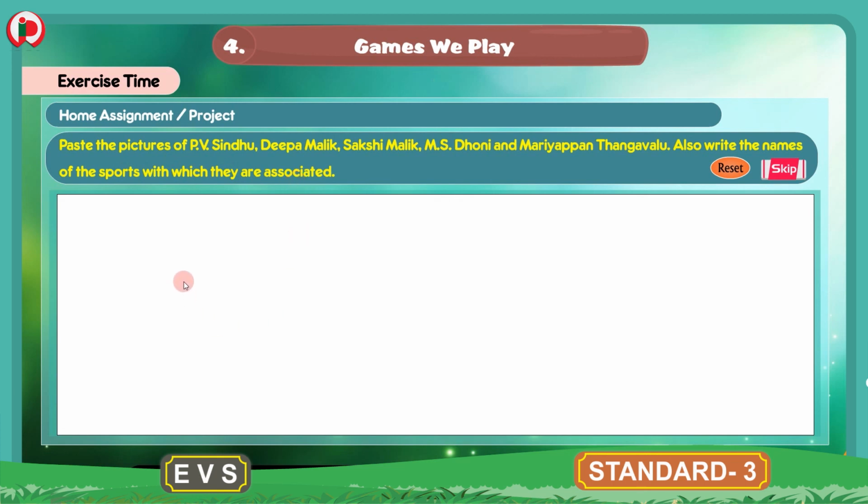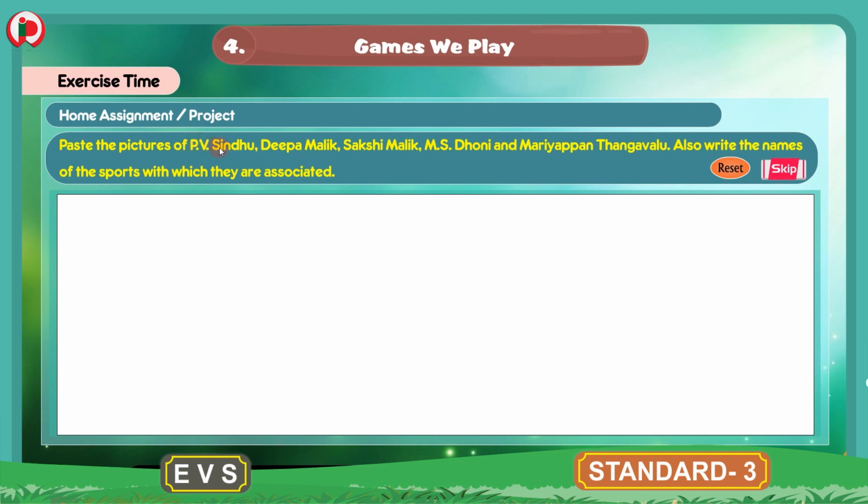So children, you should collect the pictures of these people. Who are the names? What are the names given here? P.V. Sindhu, Deepa Malik, Sakshi Malik, M.S. Dhoni and Mariyappan Thangavalu. You collect the pictures of these people and paste in your workbook under the given section. Then write the names of the sports with which they are associated. You should write the names of the sports like P.V. Sindhu. What does she play? She plays badminton.